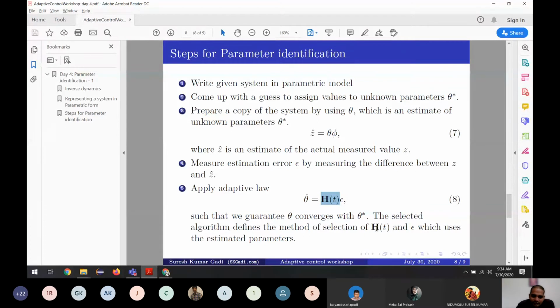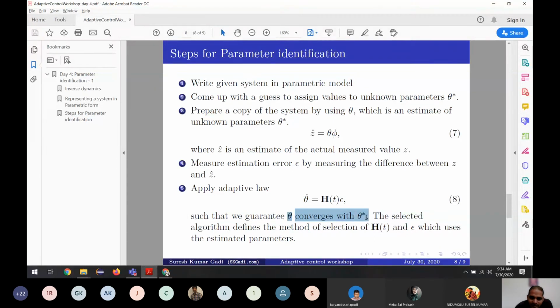So what we have to understand is we know all the things except h. If you know the h, you can identify any parameters. If the h is very good, you identify well. If h is bad, you may not identify as well. The purpose of h is that theta should converge with theta star.